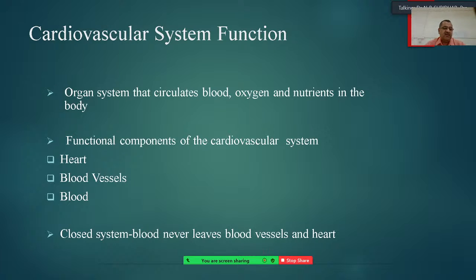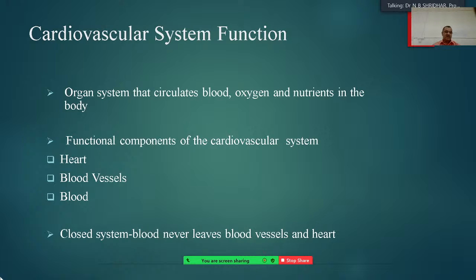It is a closed system, and blood never leaves the blood vessels and heart. Totally it's a closed system because it does not have any openings. So the heart, the blood vessels and the blood, these three components make the cardiovascular system an essential unit of function.